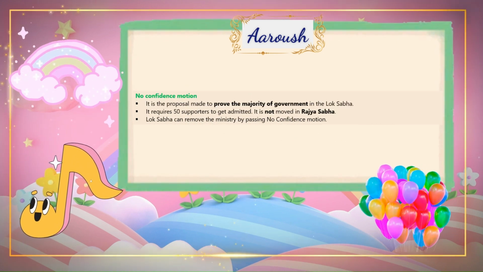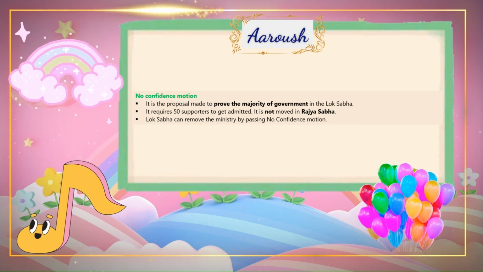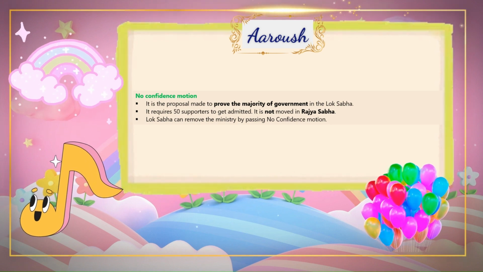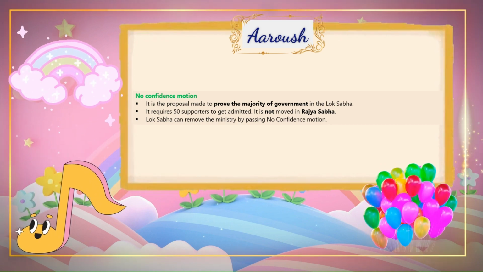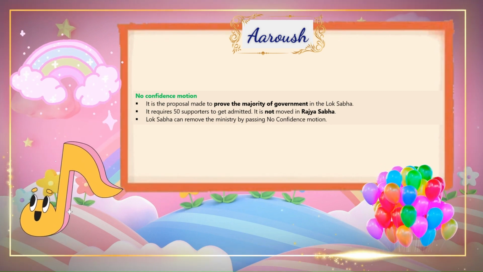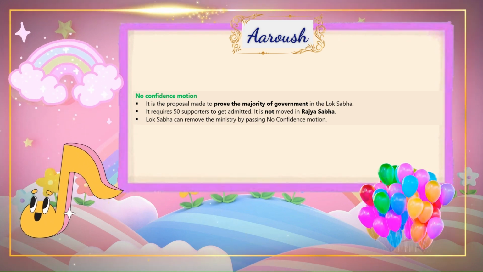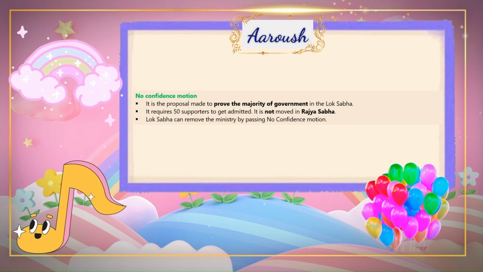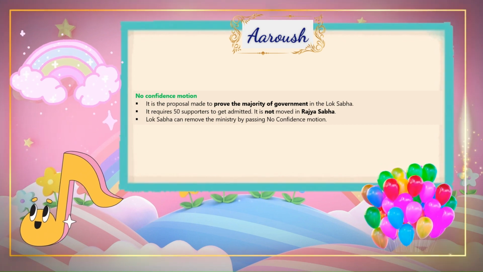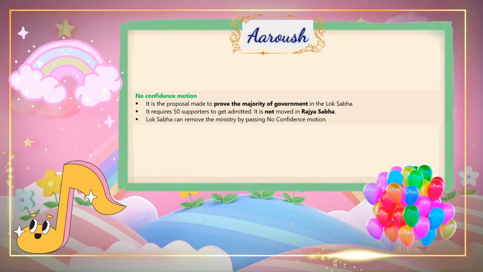No confidence motion. It is the proposal made to prove the majority of government in the Lok Sabha. It requires 50 supporters to get admitted. It is not moved in Rajya Sabha. Lok Sabha can remove the ministry by passing no confidence motion.